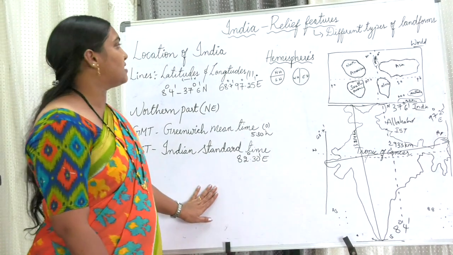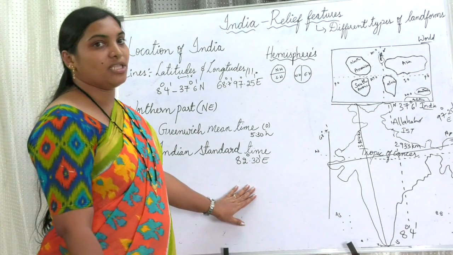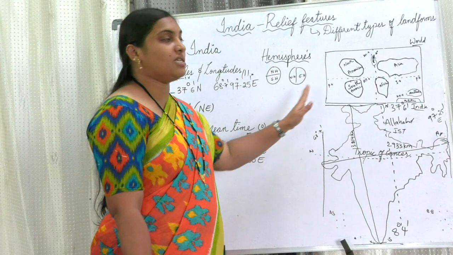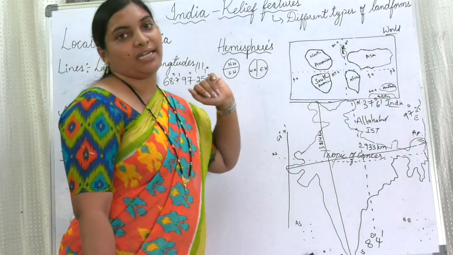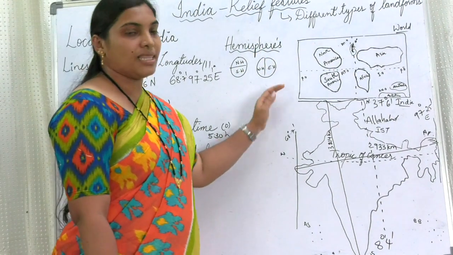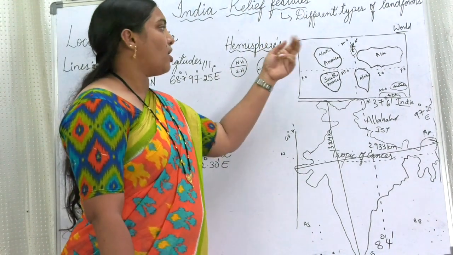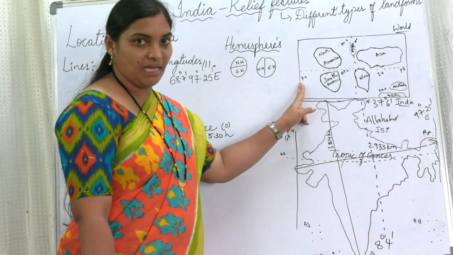So children, this is the location of our country, India. India lies in the northern hemisphere towards the northeast side, and it is in the Asian continent. The equator divides the globe into 2 equal halves, that is northern hemisphere and southern hemisphere, eastern hemisphere and western hemisphere.